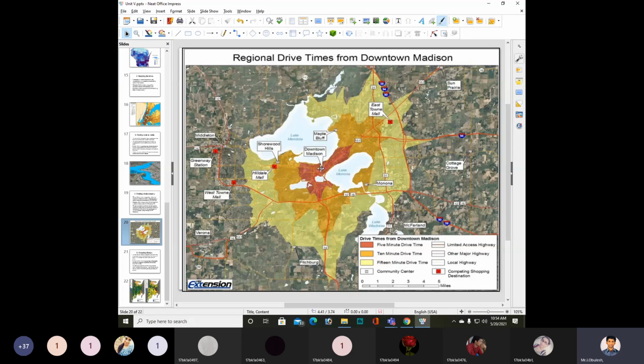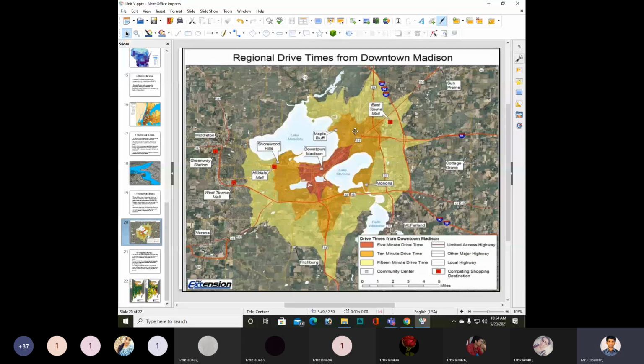From downtown Madison, we have this color, right? From this point up to these points, the drive time is 10 minutes.